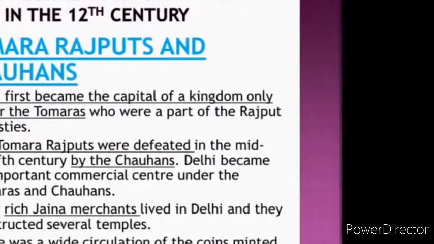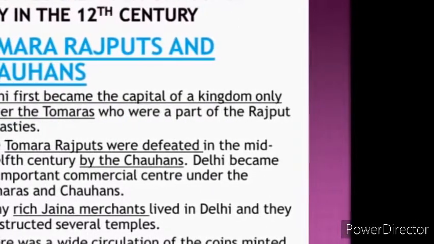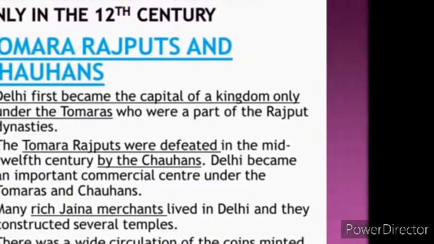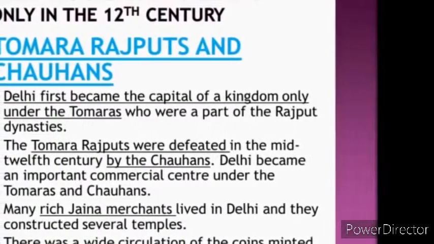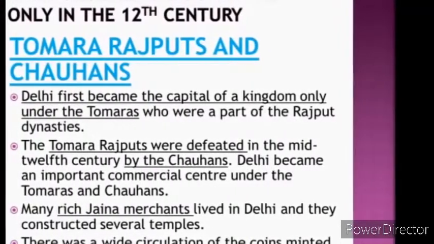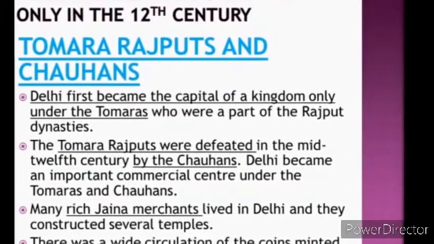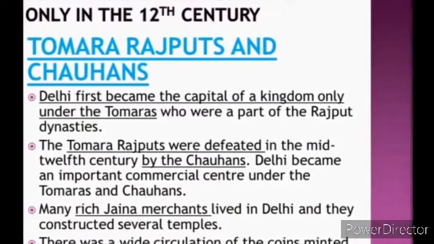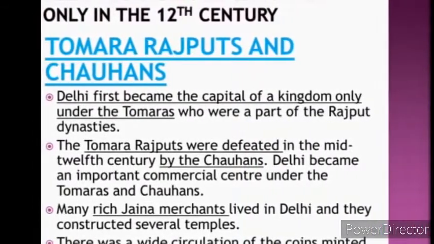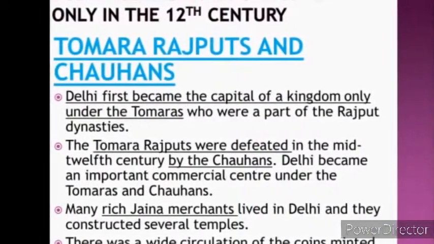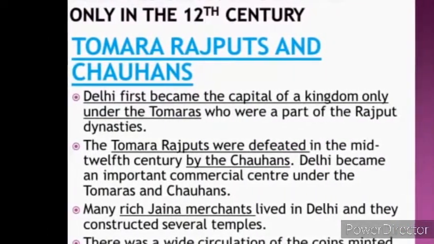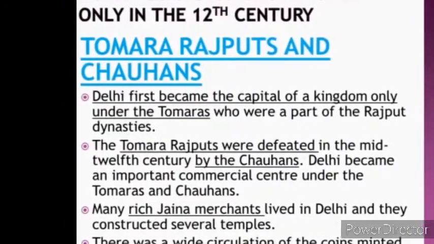Delhi first became the capital of a kingdom under the Tomara Rajputs. Later, these Tomara Rajputs were defeated by the Chauhans of Ajmer. It was under the Tomaras and Chauhans that Delhi became an important commercial center. During their time, many rich Jaina merchants lived in the city, and they also constructed several temples. Coins produced in Delhi at that time were known as Dehliwal.